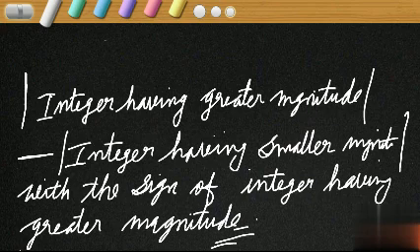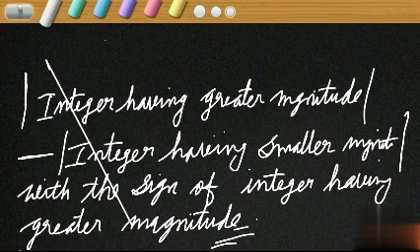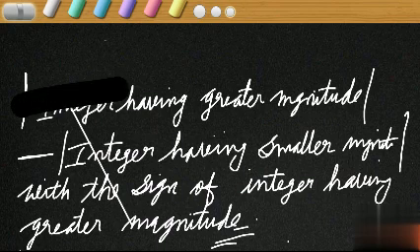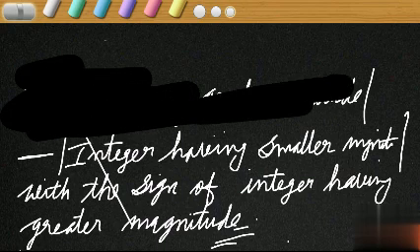This is the rule. Very, very important rule. Don't draw this line; sometimes a problem happens with this board. What is the rule? Magnitude of integer having greater magnitude minus magnitude of integer having smaller magnitude with the sign of integer having greater magnitude. That is the rule. Okay.